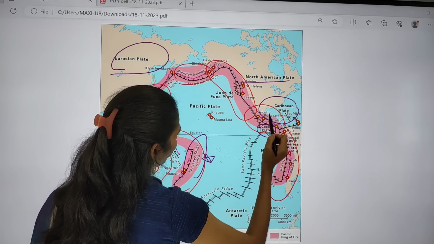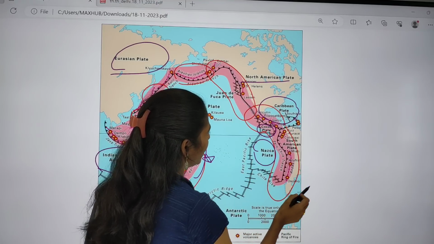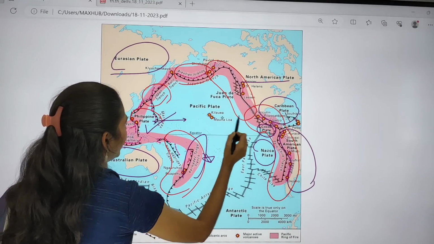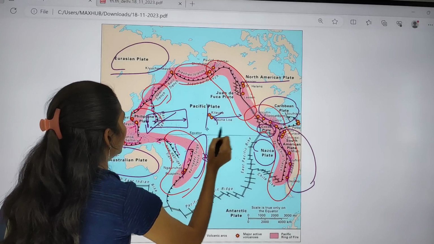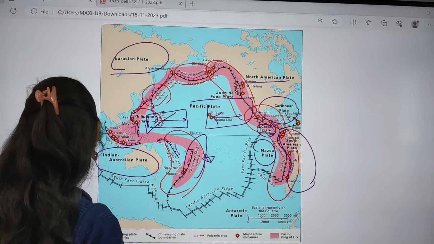Here a small plate, the Cocos plate, and one more small plate, the Nazca plate, and the South American plate. There is subduction of plates, the plates are moving towards each other, so convergent plate boundaries are seen here. Okay, so this is about this topic.